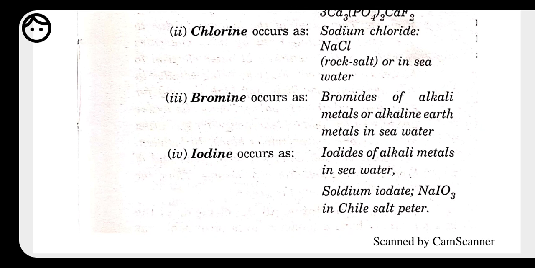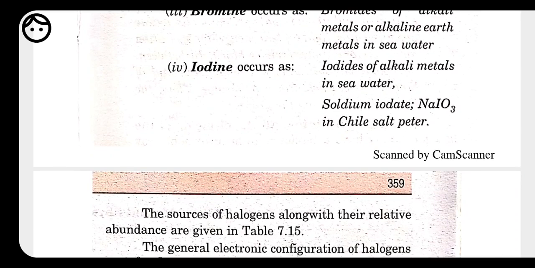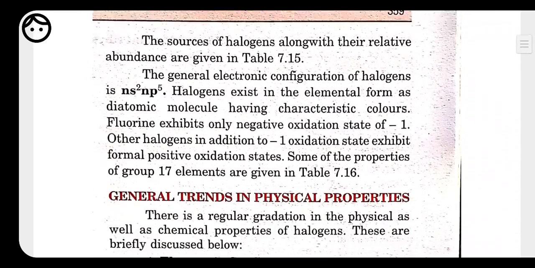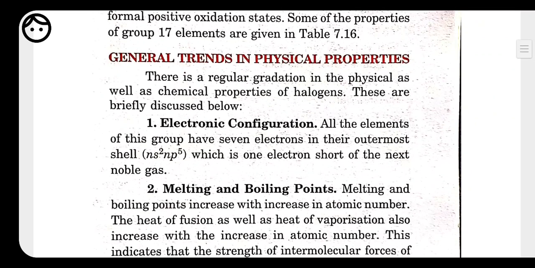So let's look at a few of the physical properties of these halogens. First, let's start with the electronic configuration. As we know, halogens are just before the noble gases, and a noble gas is one whose octet is complete, meaning the number of electrons in the last shell is 8. The valence electrons in the outermost shell number 7, and the electronic configuration is ns2 np5.